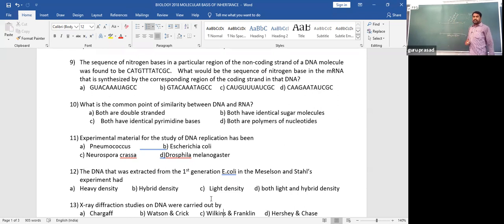Okay. Now, this is the non-coding strand, because the nitrogen bases present here are not at all the code for protein synthesis. Hence, they are called non-coding. So, the actual codes that are required for protein synthesis are present in the opposite strand, hence it is called the coding strand.